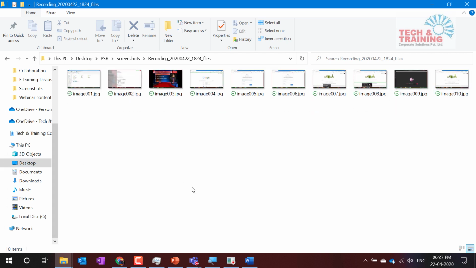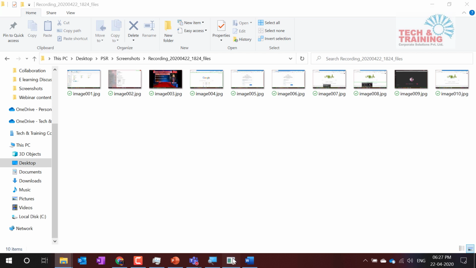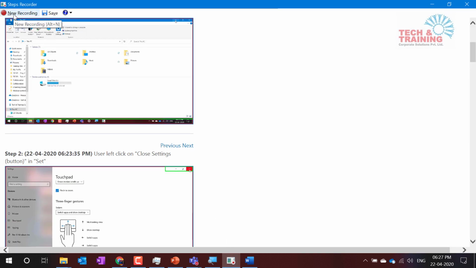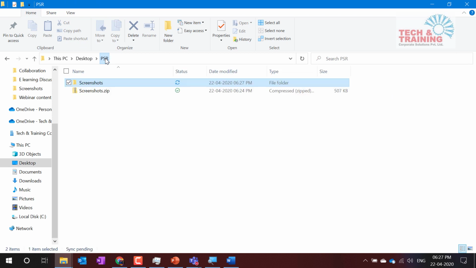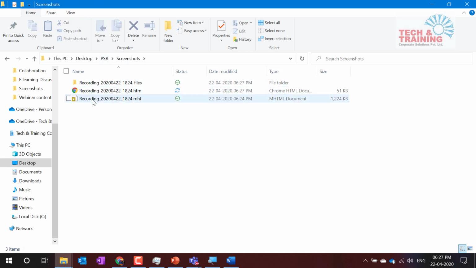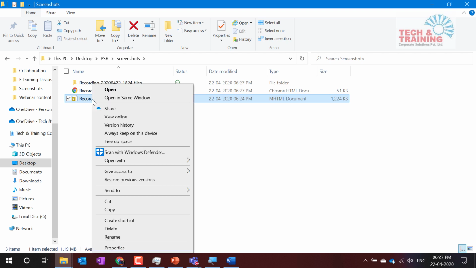So friends, I repeat this once again. You activate a new recording. Once the recording is complete, you go to save. The moment you save it, it comes on the screen as PSR, and it creates this zip file. Unzip that file, and it will give you this MHT file. You double click on it and open it, and if you want to individually remove all the pictures, you can. Otherwise, you can shift right click and go to open with. Just in case you don't get open with, hold shift and right click and go to Word document.